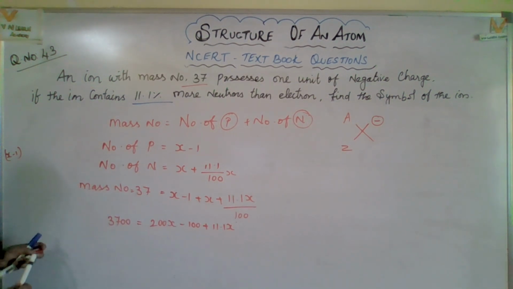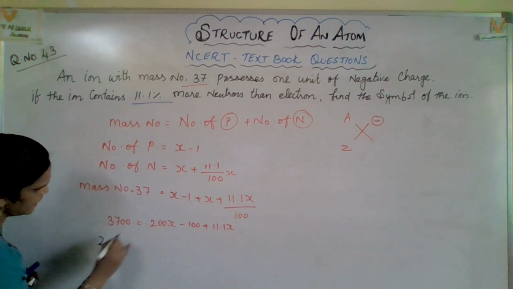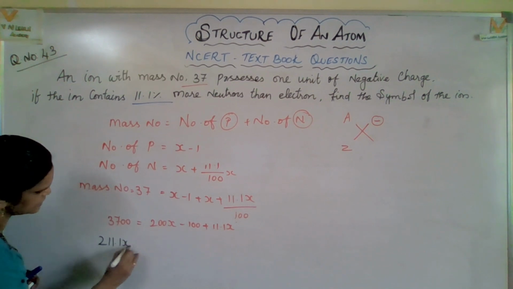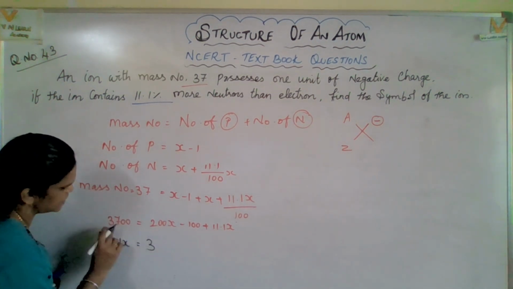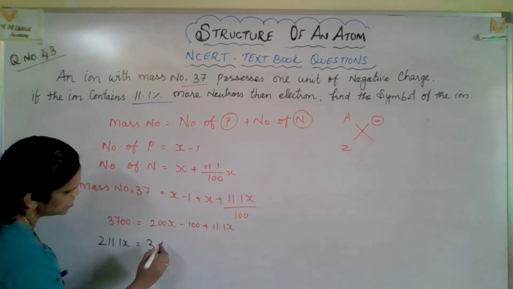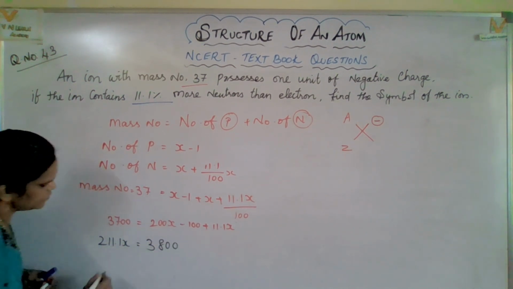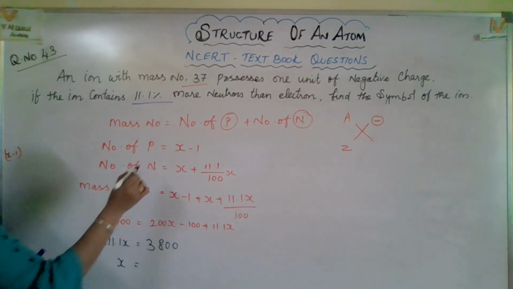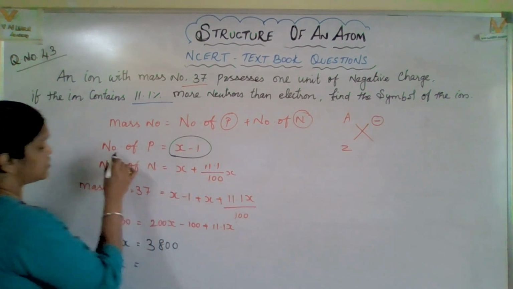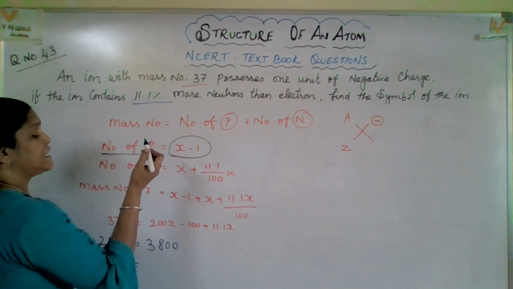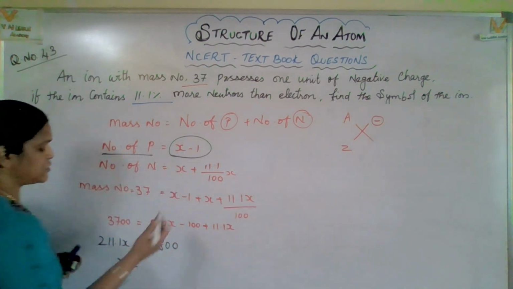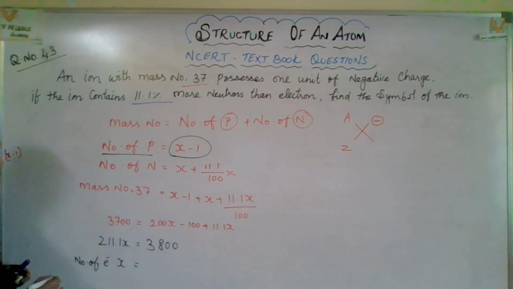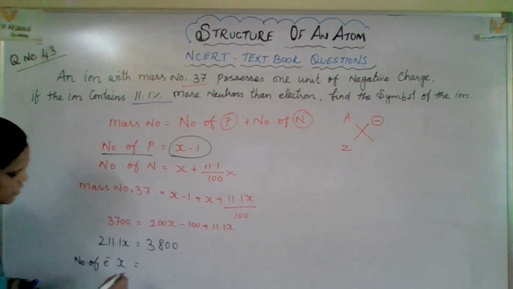Okay, now here when we are writing like this, 200x plus 11.1x or 211.1x equal to 3700 when we come this side. So 3800. So x equal to, here x mentions number of electrons. See here x minus 1. So number of protons is what it is? Number of electron from that minus 1. So that means x is the number of electron. Please remember.